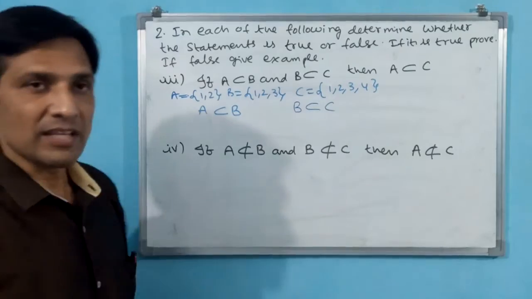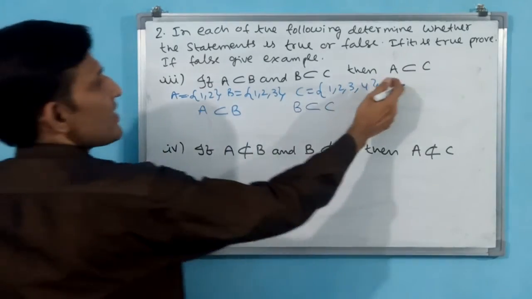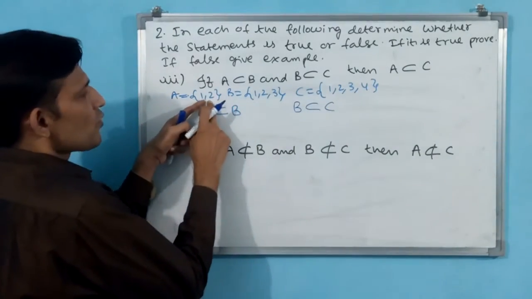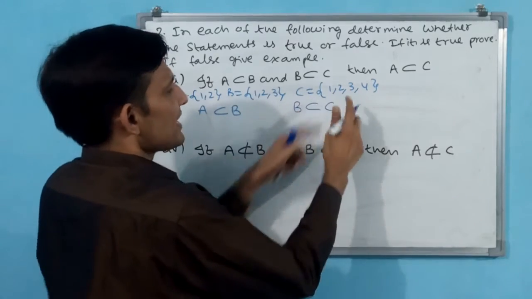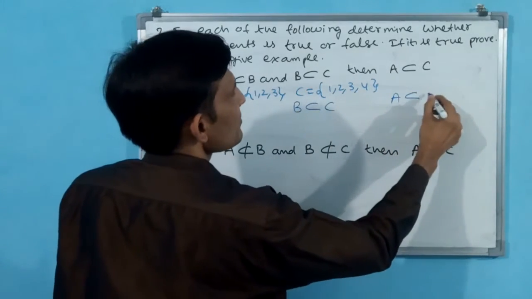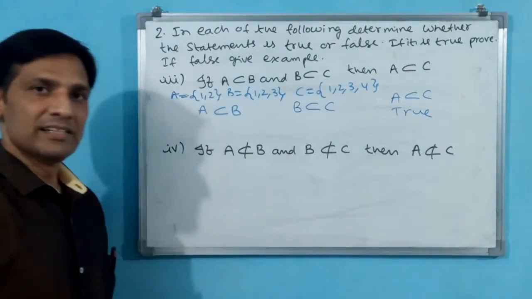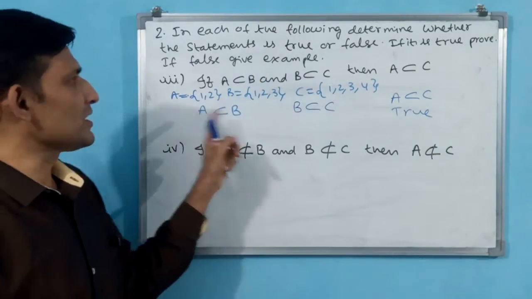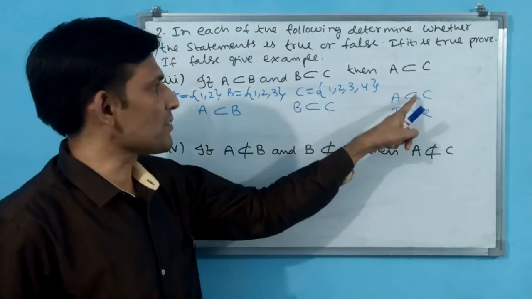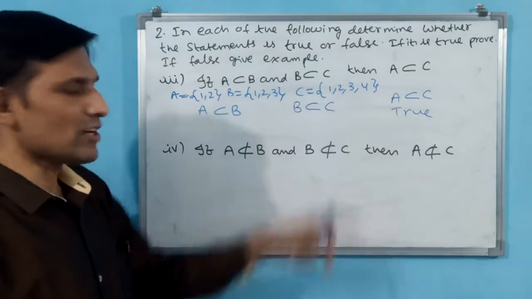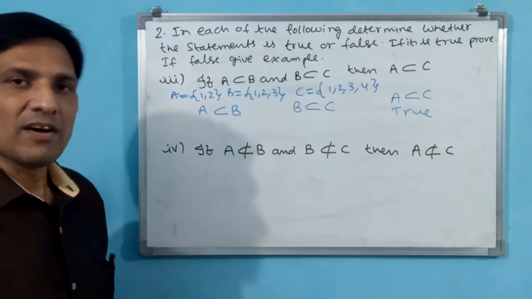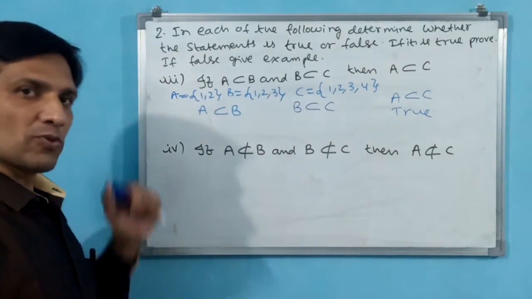Now we see the third condition. Now A is a subset of C. That means A is {1, 2}. 1, 2 are there in C. Then A is a subset of C. True. Okay? True. Then you give this example. First you write true, A is a subset of C. Then you give this example. Okay? This is over. Now we go for the fourth question.